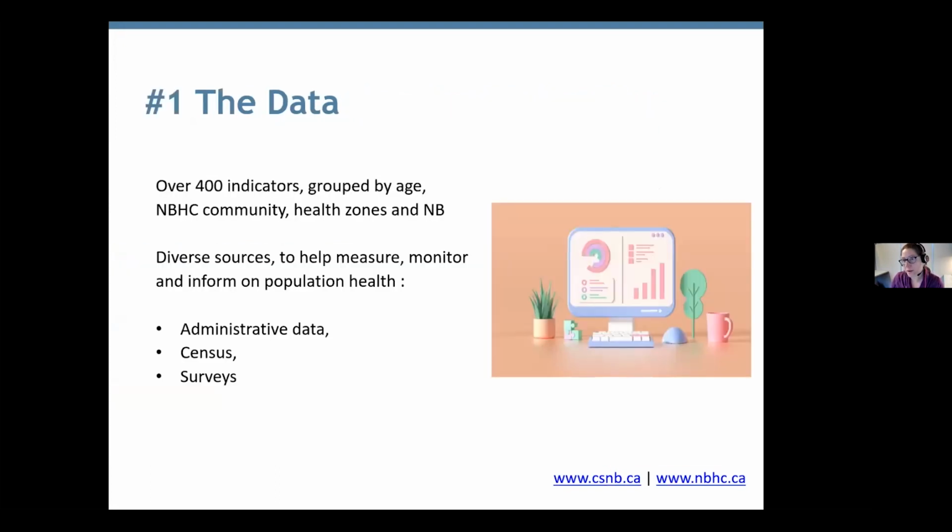The first way is by looking at the data. We have an agglomeration of over 400 indicators from various sources organized by the population health model, and where feasible, available by age groups. We use administrative data such as information from Vital Stats, the DAD, and a variety of other government entities' databases in education or social development, etc. We also use census information, and we use a variety of surveys, some of which we manage in-house, such as the Student Wellness Survey that we distribute in all schools yearly.